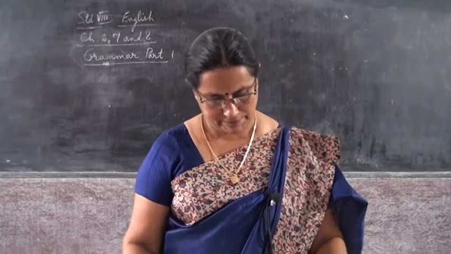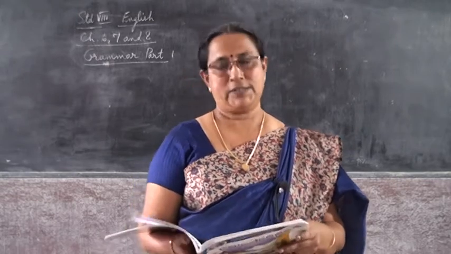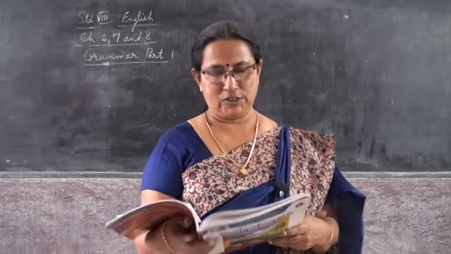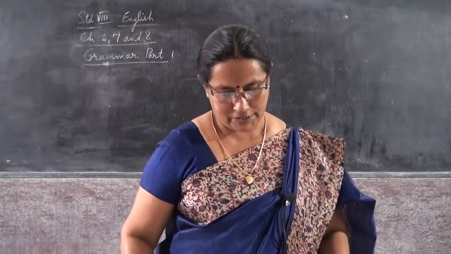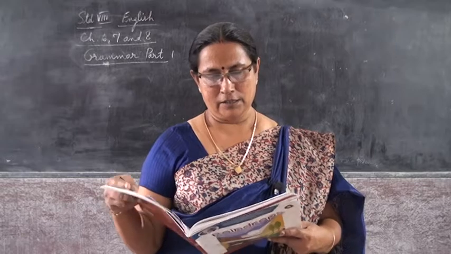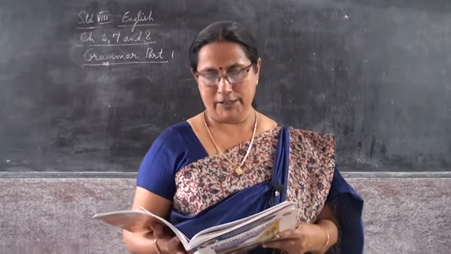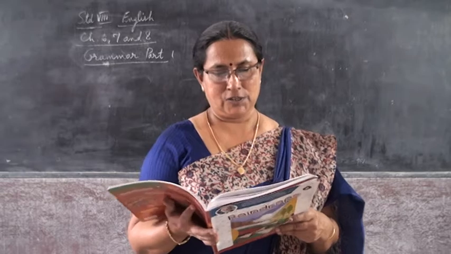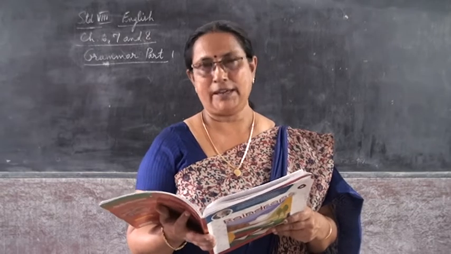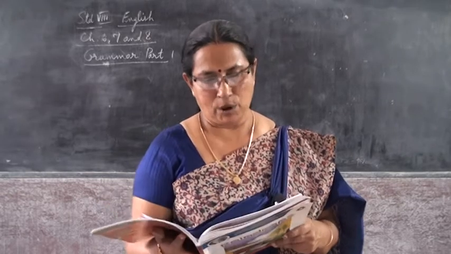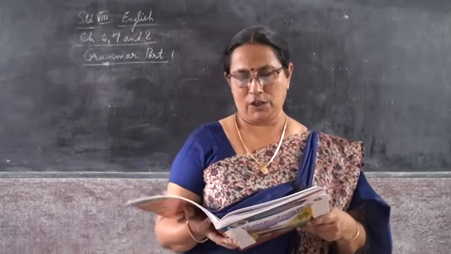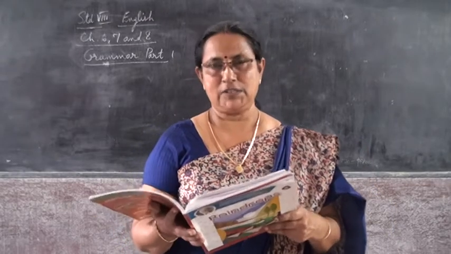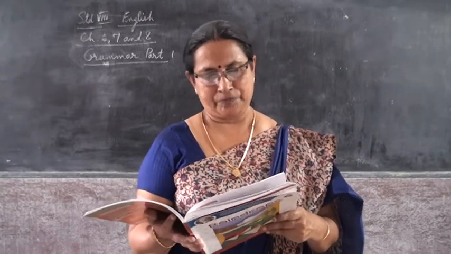Now the lesson number 9, in this, for and since. Now we use both for and since to talk about time. They have cared for higher education in India since 1900. I stood there for what seemed like a millennium. Now we use for when we want to indicate duration or a period of time. For example, one month, one hour, for the summer, for 10 years and so on.